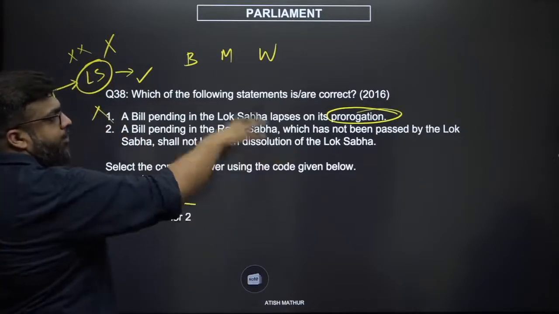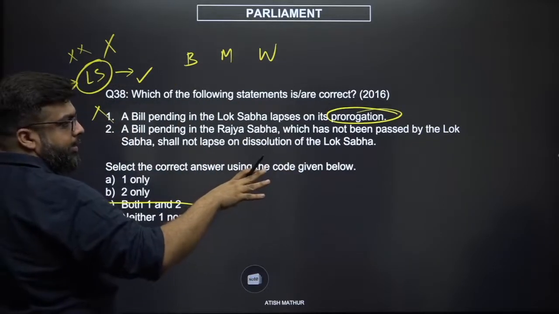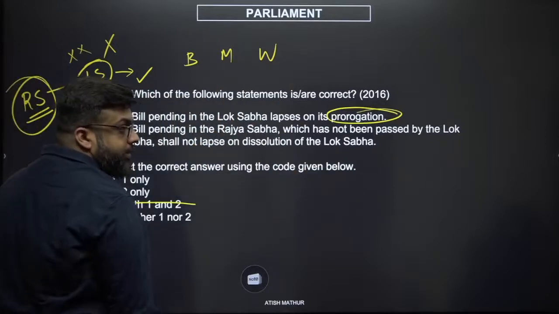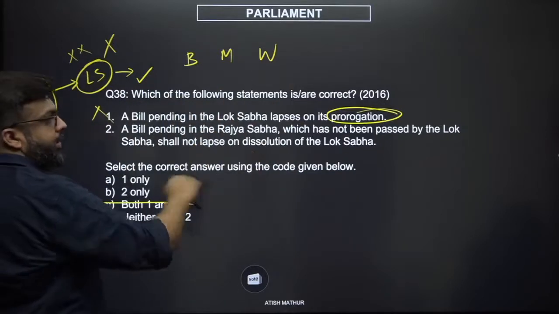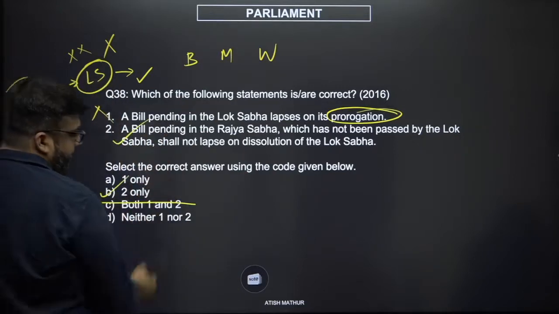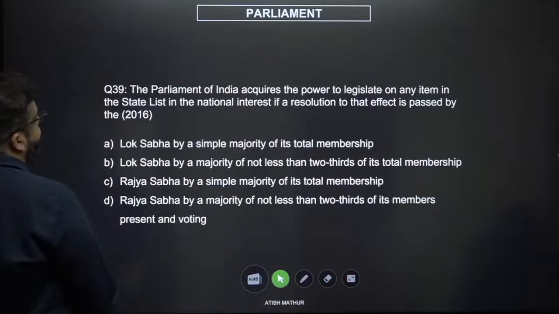At no point of time has the original Lok Sabha looked into the bill. If they had, then they would have passed it and then sent it to the Rajya Sabha, right? So that has not happened. Their mandate has not been taken into account. So this is the correct statement. The answer will be B. Very simple application of democratic mandate.